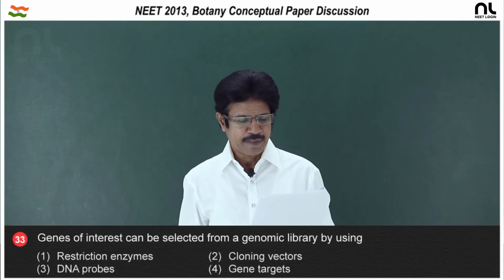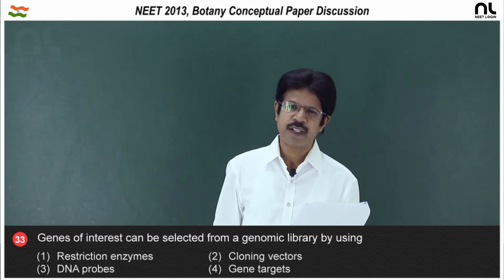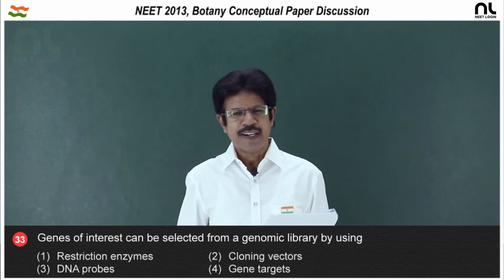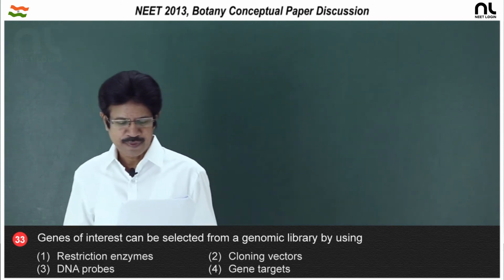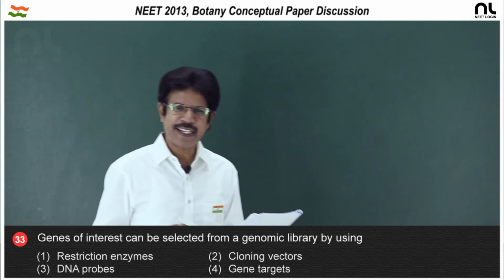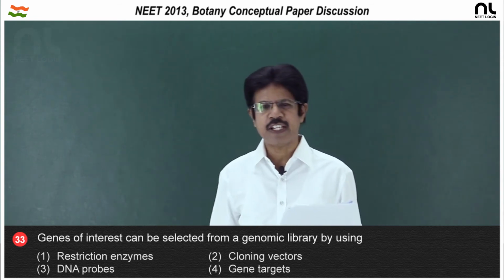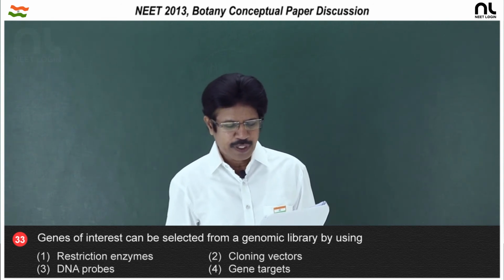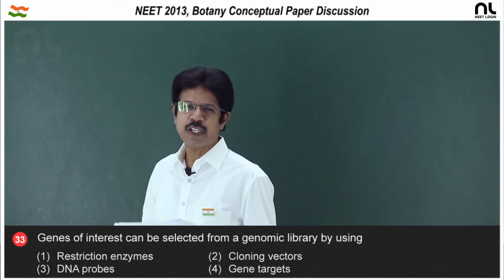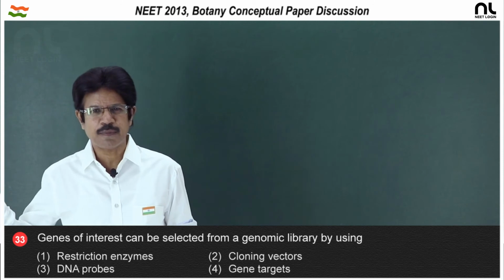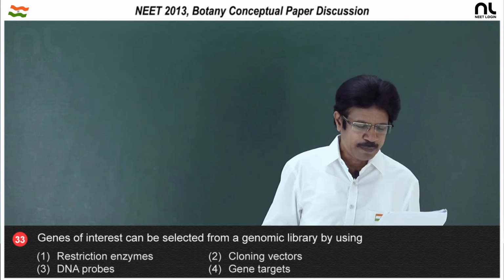Question number 33. Genes of interest can be selected from a genomic library by using the first option, restriction enzyme. Restriction enzymes are molecular scissors or molecular scalpels which break phosphodiester linkages. So, in getting the DNA into fragments, the restriction enzymes are useful. Second, cloning vectors. A vector is a carrier. A vector is a DNA molecule which carries the foreign DNA to the host cell for multiplication. What do you call it? The cloning vector. Third, DNA probe.